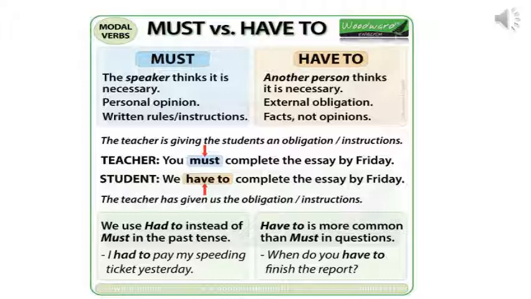But how does the student take it? We have to complete the essay by Friday. Now that is your point of view, that it is an obligation or the instructions which has been given to you and you have to complete it. So we use had to instead of must in the past tense.